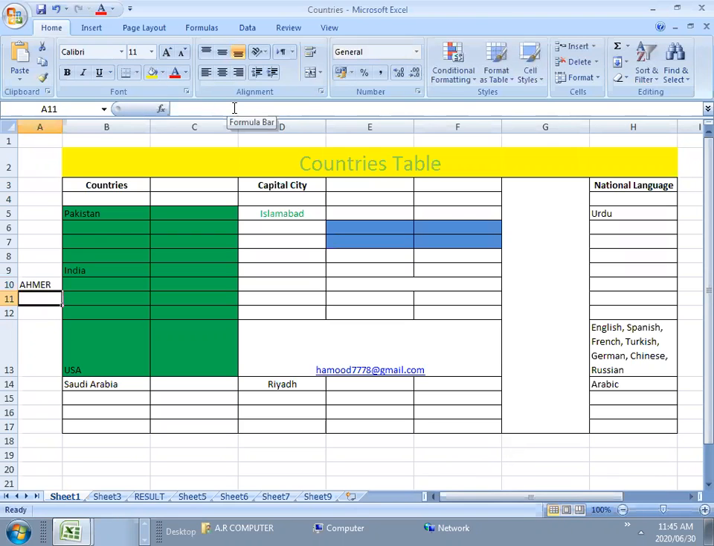Similarly, now the active cell is 4. If I click on it, by pressing F2, whatever I type here will also be shown in the formula bar, like Wahid, right?